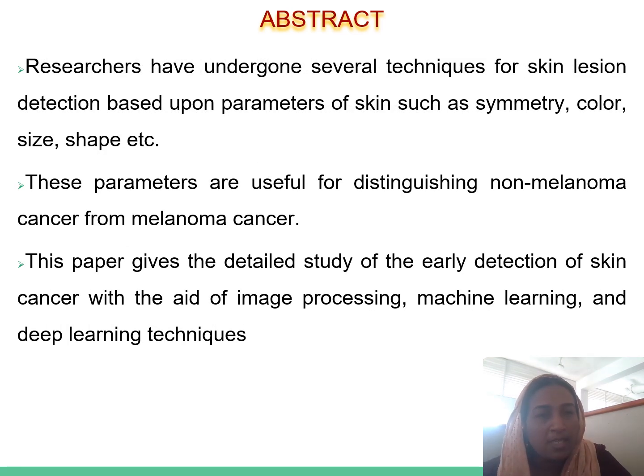So, the researchers have undertaken several techniques for skin lesion detection based upon the parameters of skin such as symmetry, color, size, shape, etc. These parameters are useful for distinguishing non-melanoma cancer from melanoma cancer. This paper gives a detailed study of the early detection of skin cancer with the aid of image processing, machine learning, and deep learning techniques.